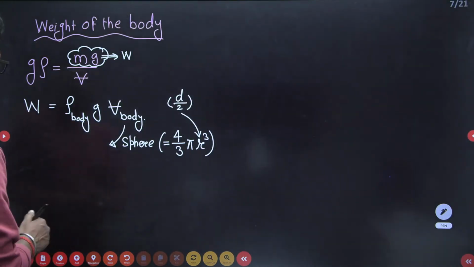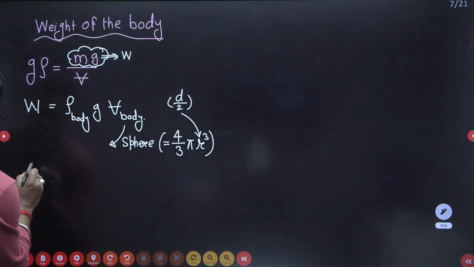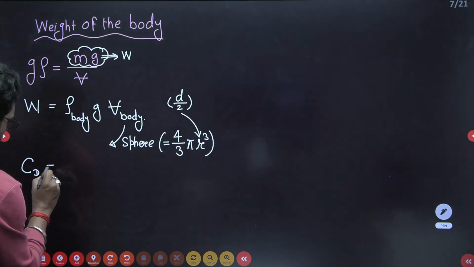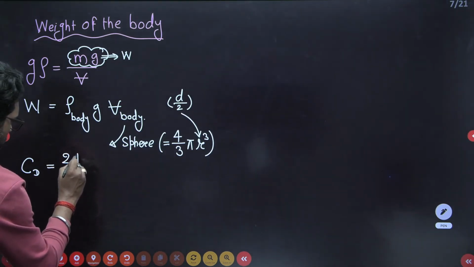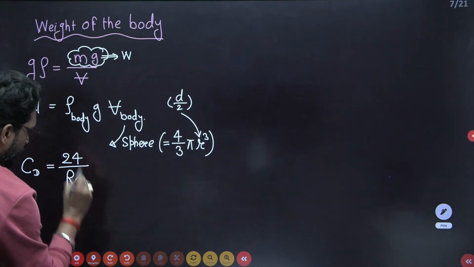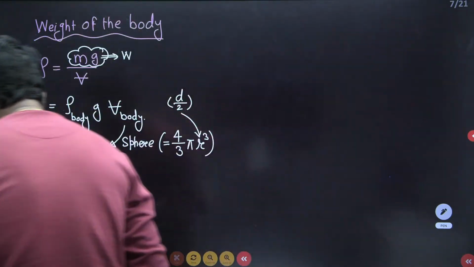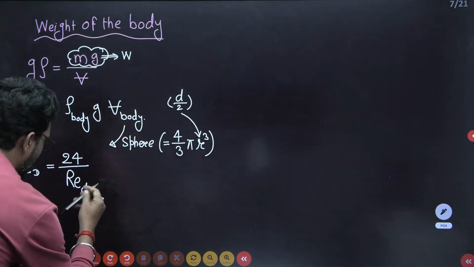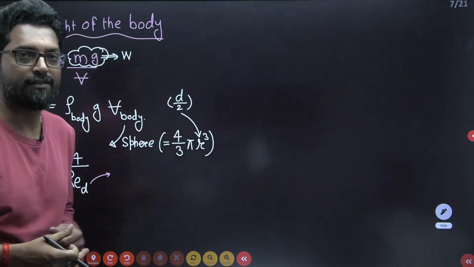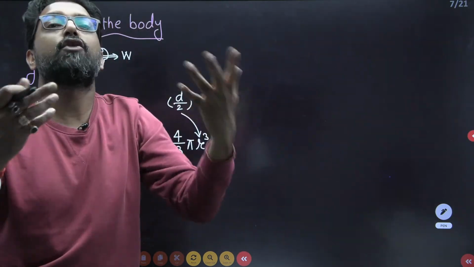So this is okay. We have to find the weight, and now for this one we have to find the coefficient of drag, CD. This coefficient of drag is given as 24 by Reynolds number, and this Reynolds number is based on the diameter of the body, so Re_D. What is the Reynolds number based on diameter? This is your external flow, yes or not? That means the body will sink into the fluid, that is your external flow.